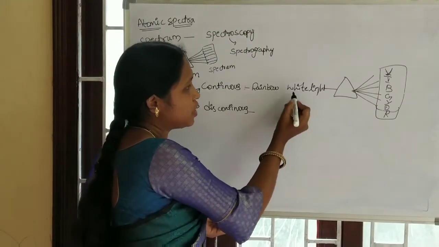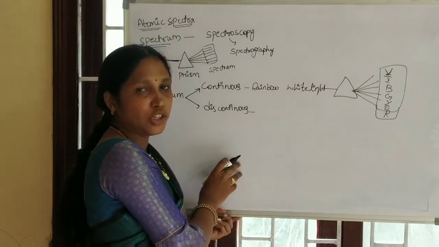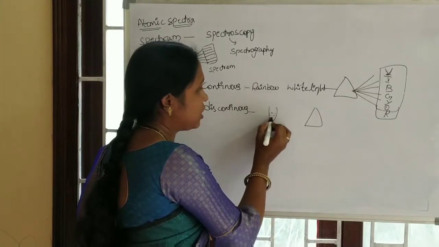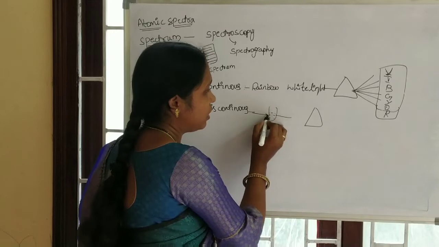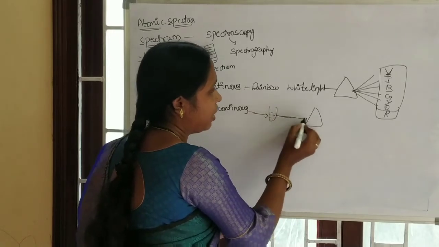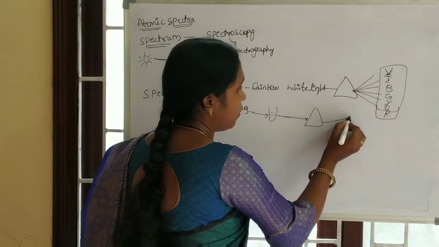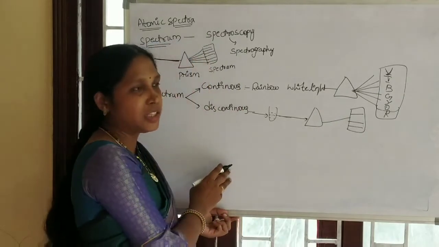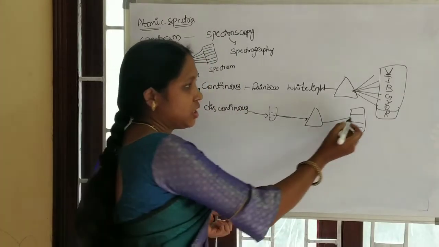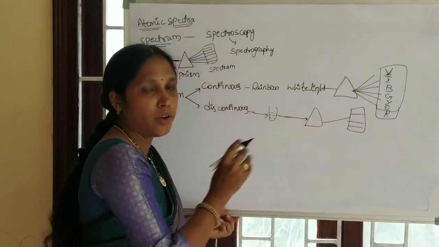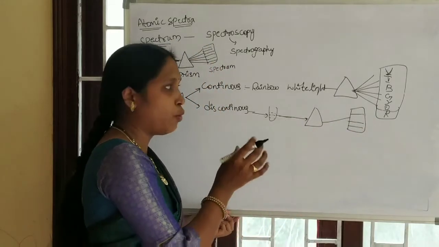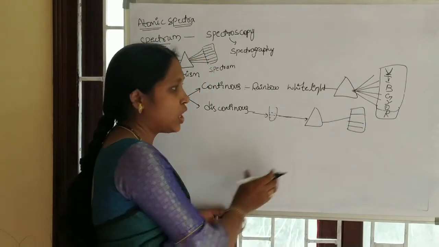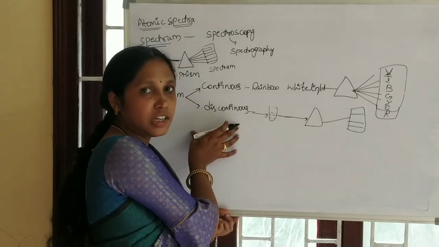Here, if you take a sample and pass light through it, the radiations emitted from the sample fall on a prism. After that they are split and form lines, that means spectral lines of particular, specific wavelengths. Only some wavelengths are observed, and there is a gap between the spectral lines. Such type of spectrum is known as a discontinuous spectrum.